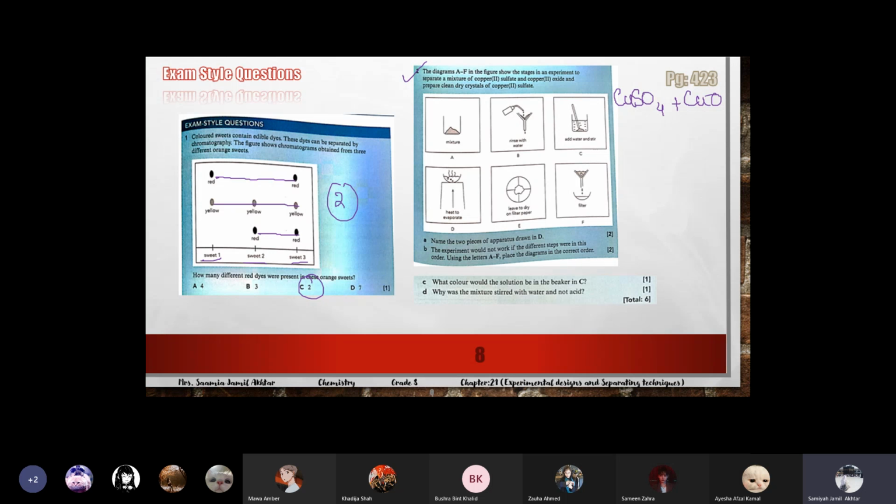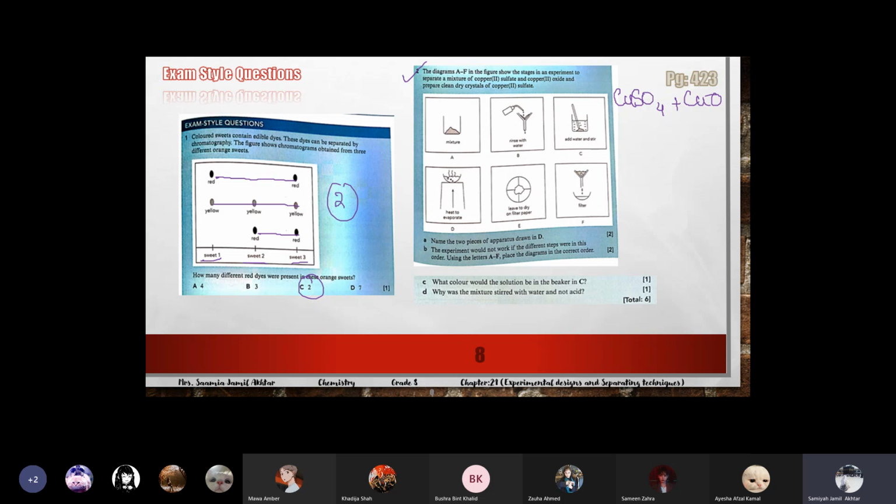So we have to choose a suitable solvent in which one of them is soluble and the other is insoluble. Remember we use that technique to separate two solids like sand and salt. So selecting a suitable, appropriate solvent.